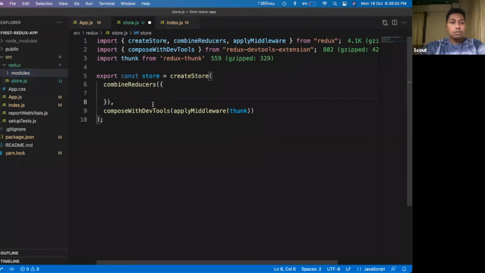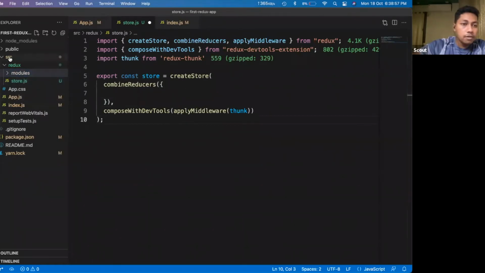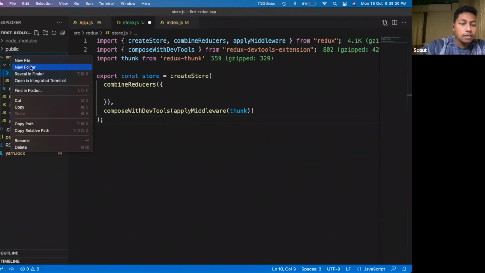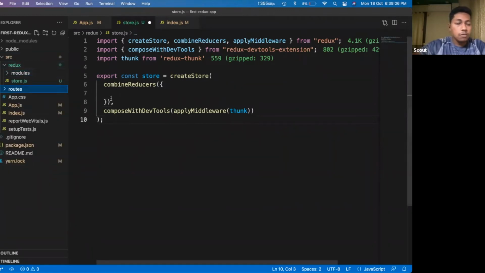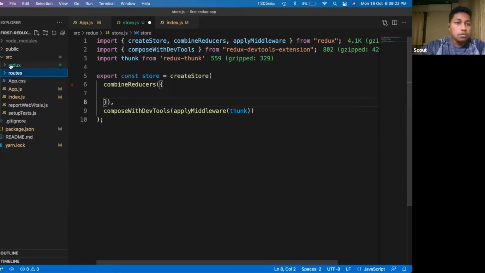Okay, so I will create another folder in the root src directory that is called, say, routes. Whatever routes we visualize, we will keep the React components here, and we will keep all the logic to fetch data and store it in Redux in the Redux folder. These are the two root folders that I have created inside src: one is Redux, another is routes.